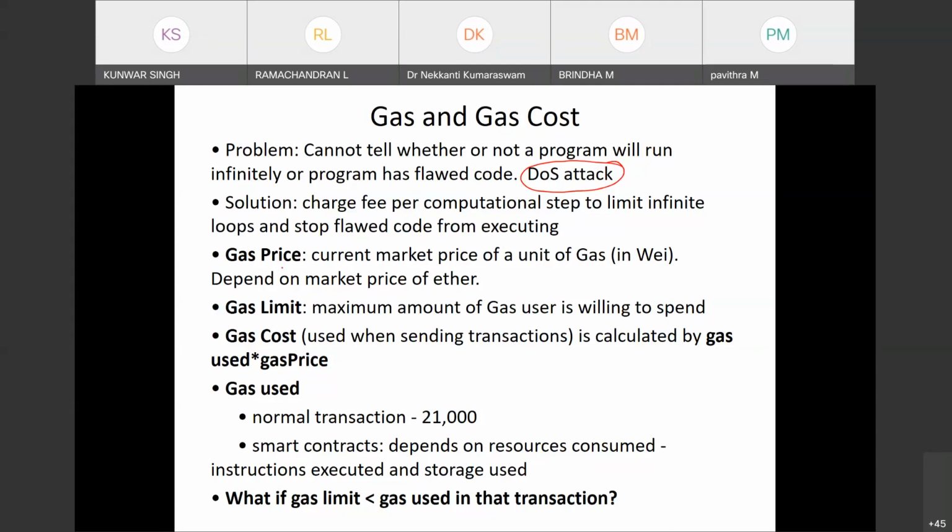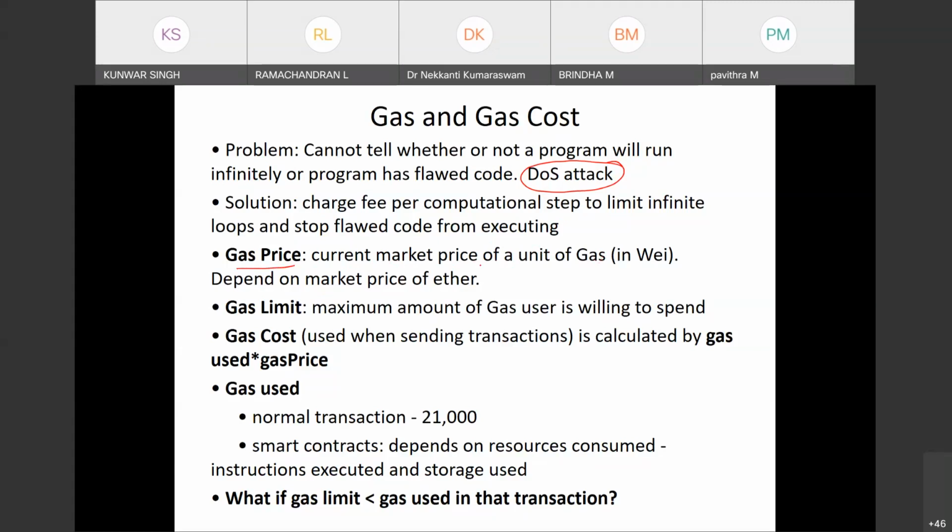Now, what is the gas price? The gas price is variable. It depends on the current market price of a unit of gas. If sometimes Ether is rising and its value is increasing, then the gas price will be different. If Ether is going down, the gas price will be different.